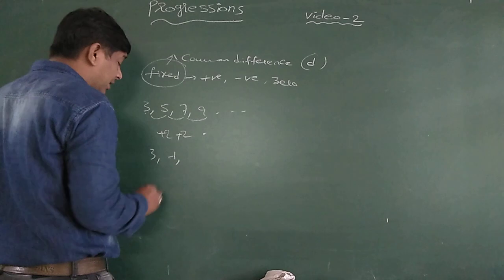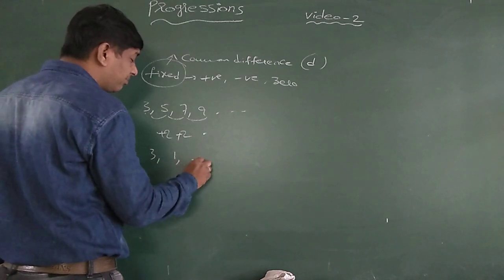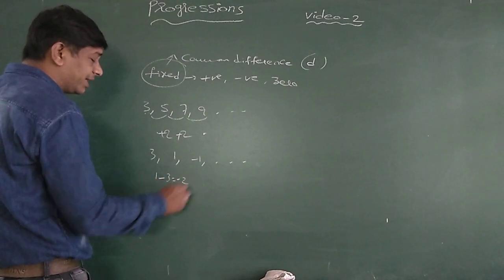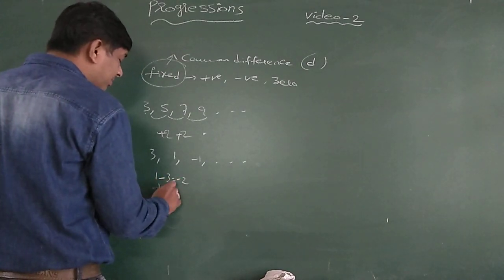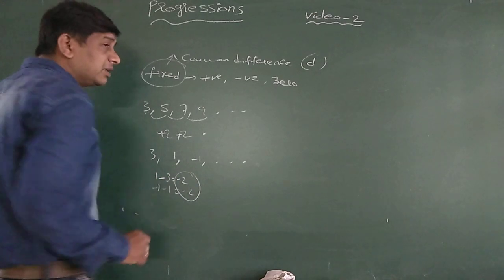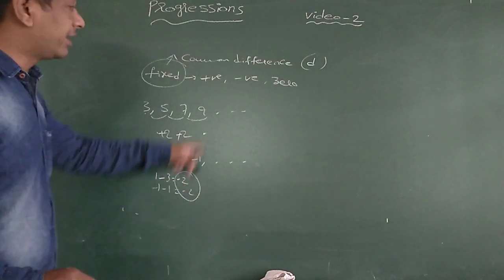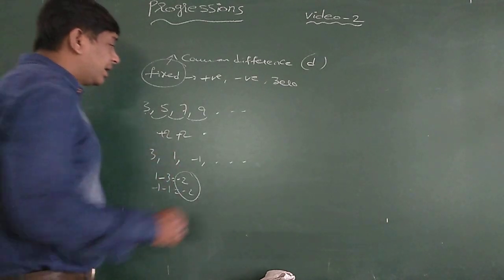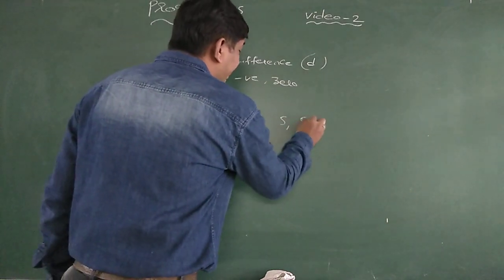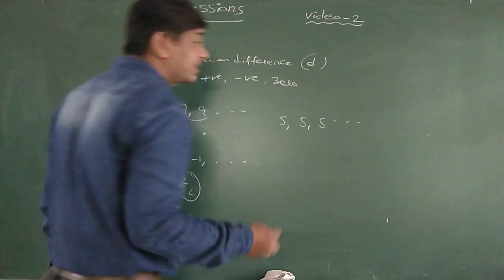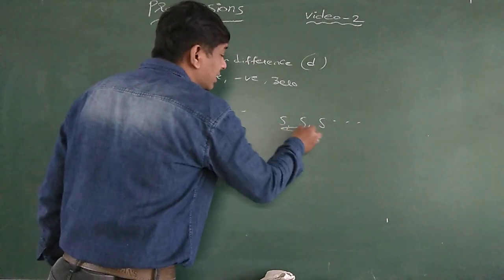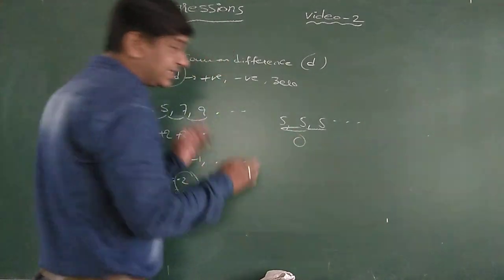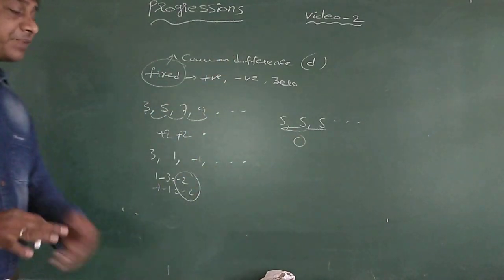Next, 3, 1, minus 1 and so on. 1 minus 3 equals minus 2, minus 1 minus 1 is minus 2. Here the fixed number we added is negative 2. And 5, 5, 5 and so on: any two consecutive terms differ by 0, which means the fixed number you added is 0. These are the three examples I discussed.